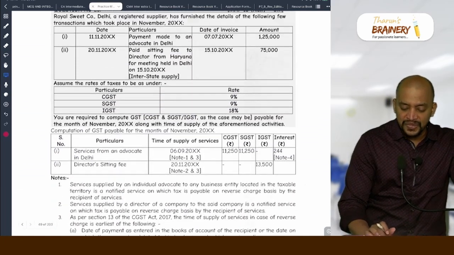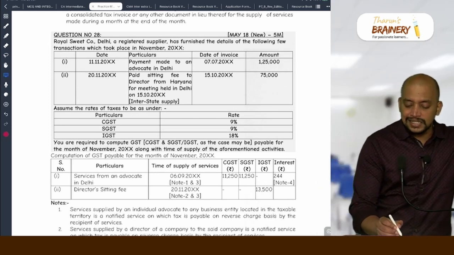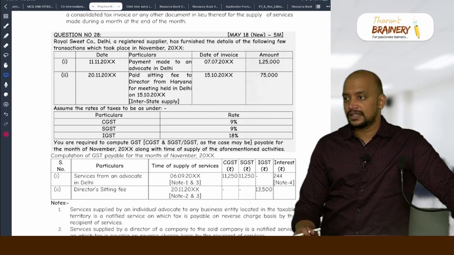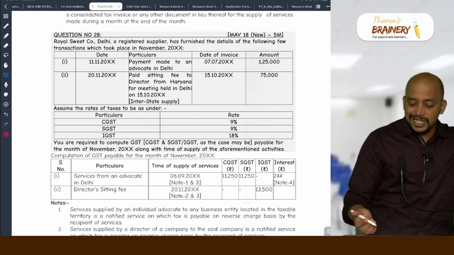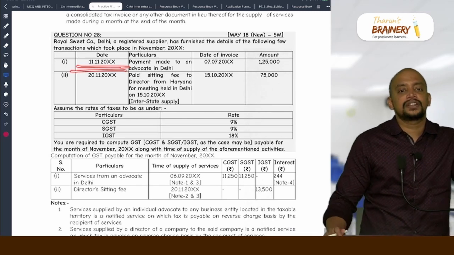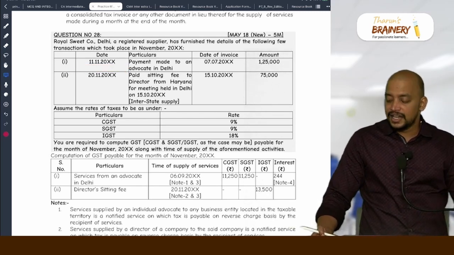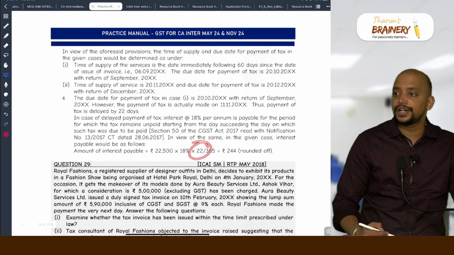I will tell you. Here they took the assumption that the GST is also paid on the same date, 11/11/2000. That's an assumption which they have taken. So if the GST is paid on 11/11/2000, then what will be taken as the number of days? Same: October 11 days, November 11 days, that will be 22. You understood how we got this 22?